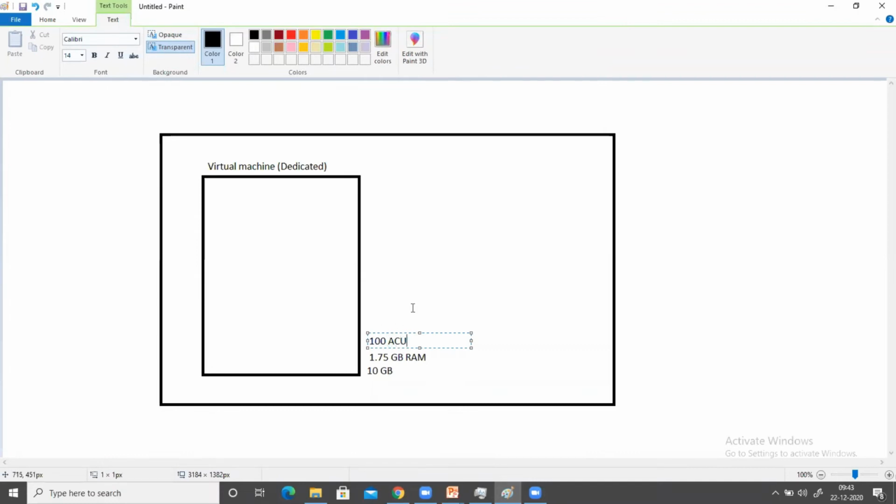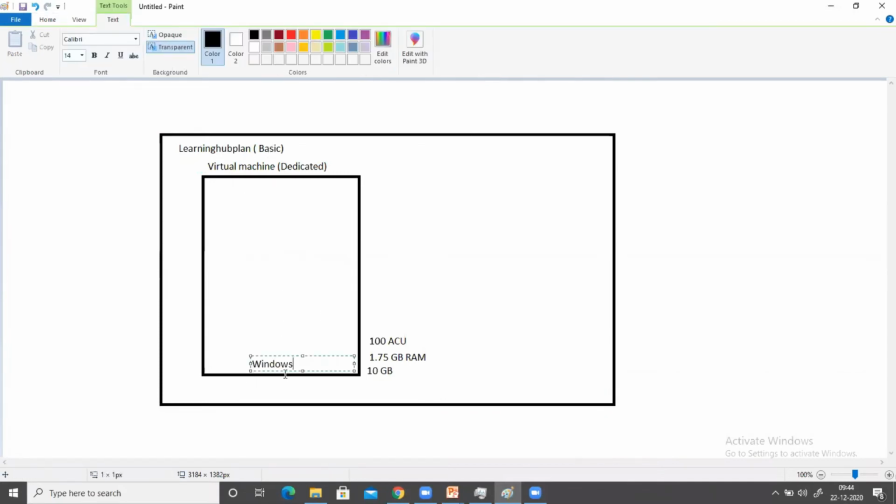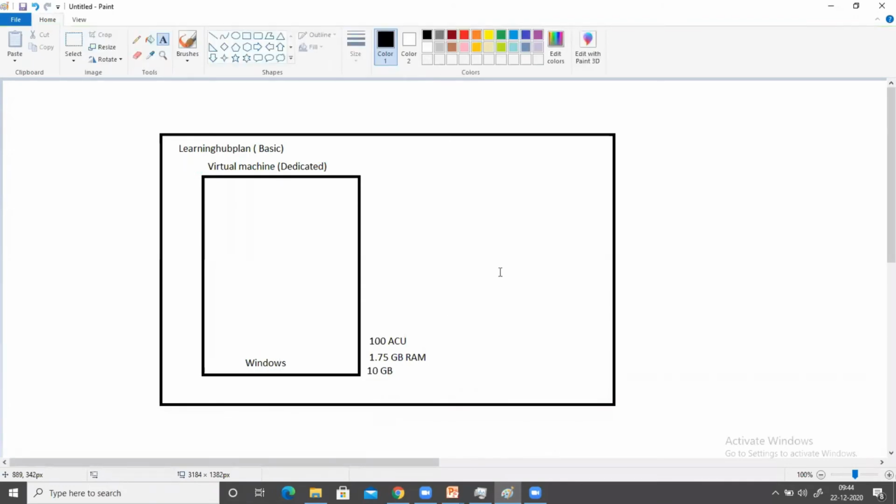So this is your processing power, this is your RAM, this is your hard disk. The name of the plan is Learning Hub plan, and the plan tier is basic. And when I created this plan, it asked me about the operating system, Linux or Windows. On this virtual machine, the Windows operating system has been deployed. Okay, so this is the actual meaning of your plan.